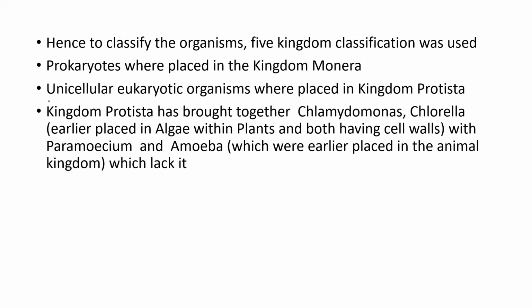Next, the unicellular eukaryotic organisms were placed in the kingdom Protista. The kingdom Protista includes Chlamydomonas and Chlorella. Earlier, Chlorella was placed into the algae within the plants, both having cell walls. Next, Paramecium and amoeba, which were earlier placed in the animal kingdom, the kingdom Animalia. These all are the benefits after the five kingdom classification came.